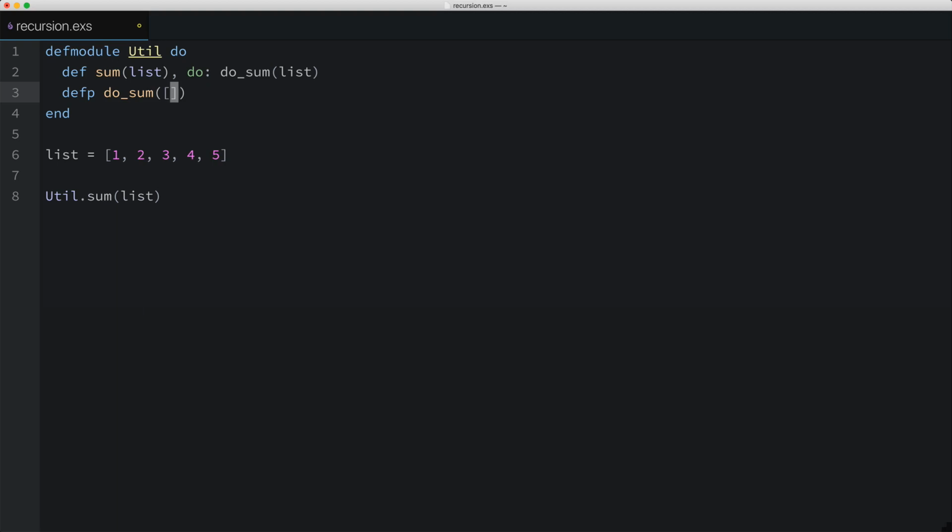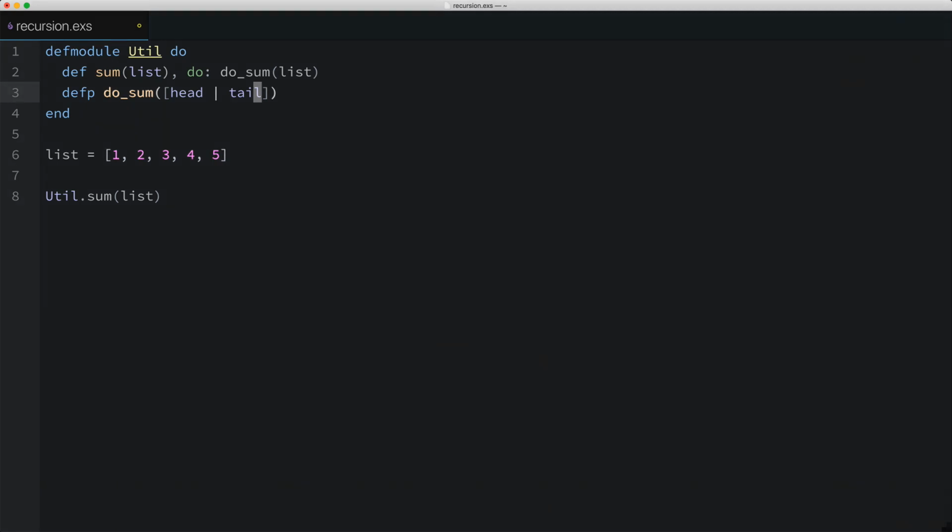More specifically, what I'm going to do is set up a pattern match for a list parameter, and then I'll separate the first element of the list from the rest of the list. Now, the first element of a list is called the head, so I'll bind the first element of the list to the head variable. Next, I'll use the cons operator, followed by the tail, which again is a list that includes every element except for the first element.